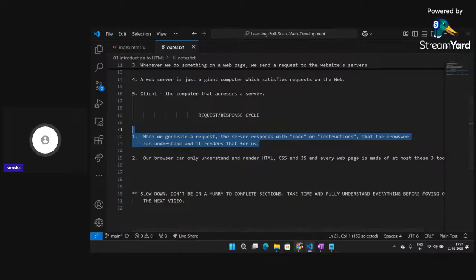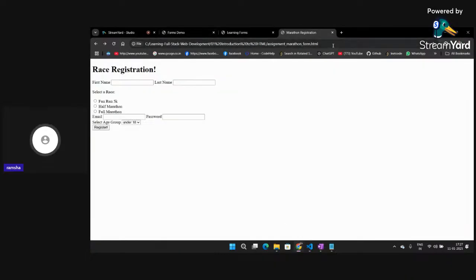Suppose we paste this particular file path. This request goes to the server that we have to open this particular file, and in response we get the HTML. Based on the response from the server, we know what to display. So this is the response of the server.